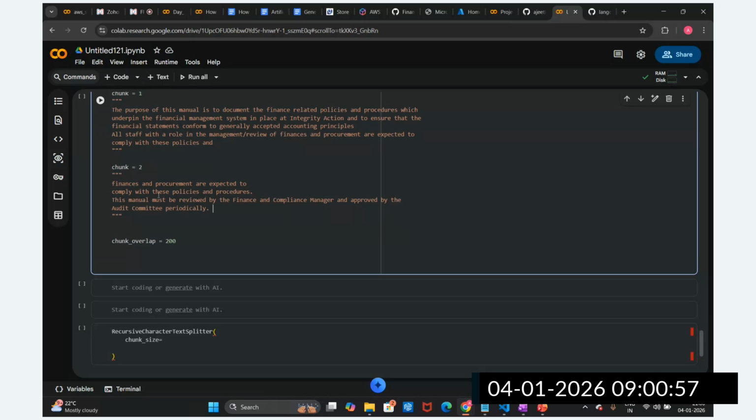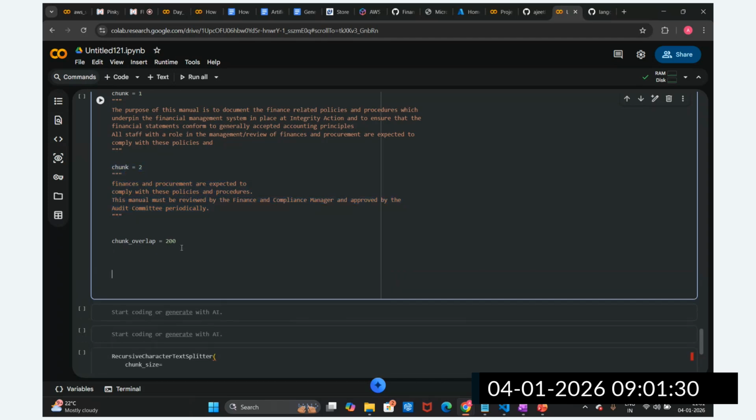To avoid this, we provide this chunk overlap. What will happen? Let's suppose we have created one chunk based upon some chunk size, and we are going to create chunk two. But we are going to provide some chunk overlap of 200, 300, or 400 characters, which is less than the original chunk size. Half of the information is here and half is there, but when I create chunk two, I'm going to take the previous 200 characters.